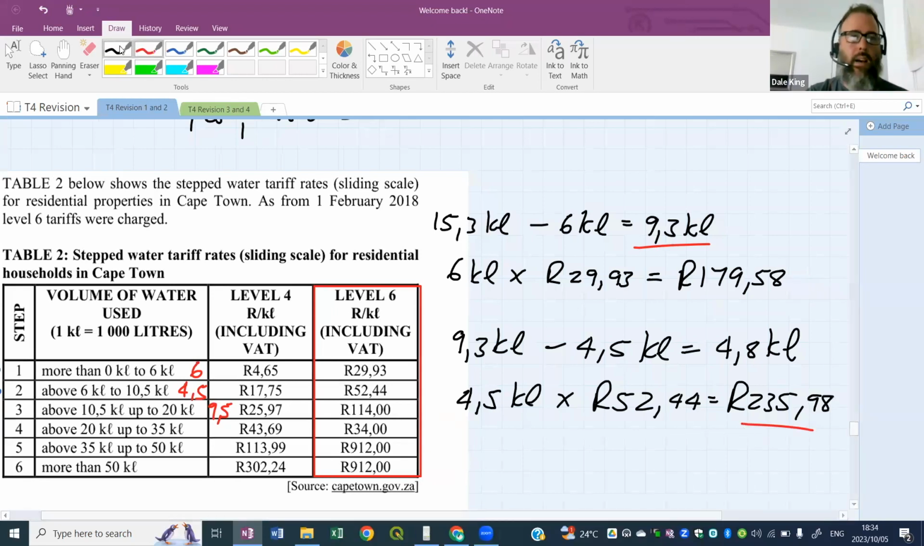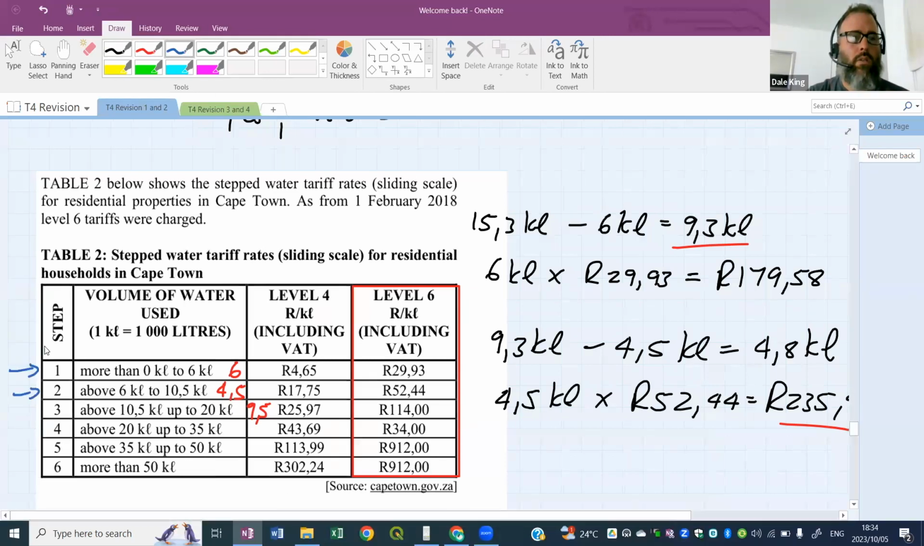All right, now we're going to obviously move into the third bracket, right? In the third bracket, this third one here, we have a total of 9.5 kiloliters, but I've only got 4.8 left over. All right, so I'm not going to go all the way through that bracket. I'm staying somewhere in the third. I'm not moving through the third into the fourth because I've got 4.8 kiloliters of water left. This bracket, the whole thing is 9.5. So I'm not moving through there.